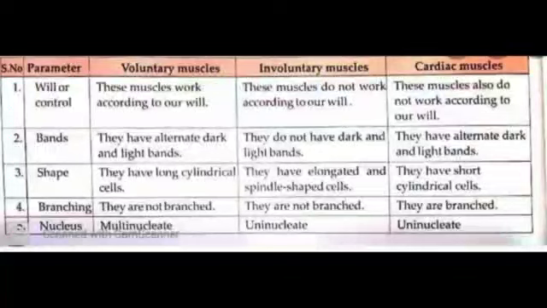If they have light and dark bands on them, yes, voluntary have. Smooth muscles do not have. Cardiac have, but very faint. Then about their shape, the voluntary muscles are long and cylindrical, involuntary are elongated, spindle shaped, and cardiac are short, cylindrical. Then branching: voluntary and smooth are not branched, but cardiac muscles are branched. Nucleus: voluntary are multinucleate, involuntary are uninucleate, and cardiac are also uninucleate. So that is all about the different types of muscles.